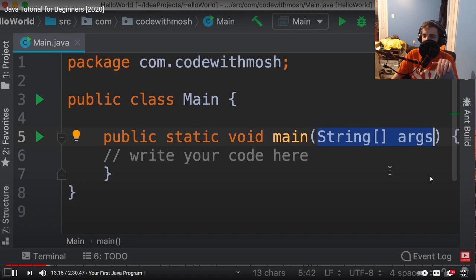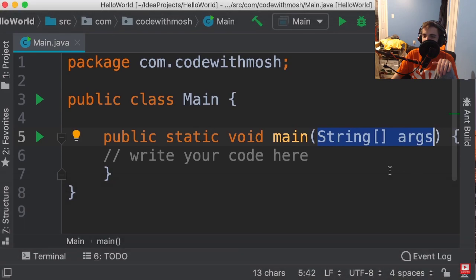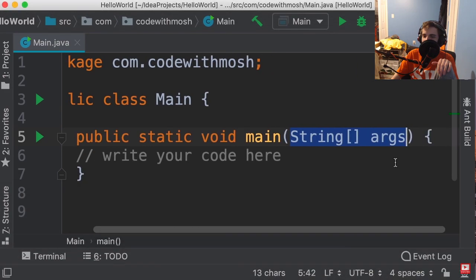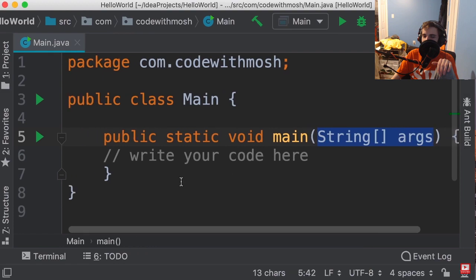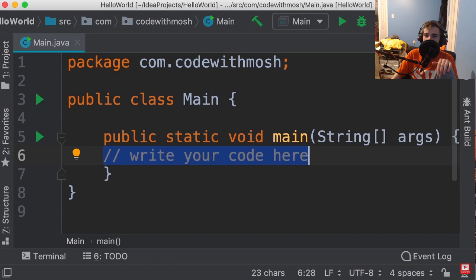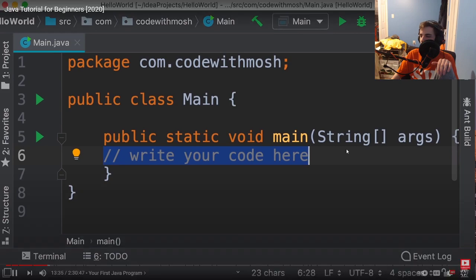Now, right after this parenthesis, you can see the left brace, and this is where we write the code in this method. Now, by default, we have this line prefixed with two slashes. This indicates a comment. We use these comments to explain our code to other people. No, the main returns void always.